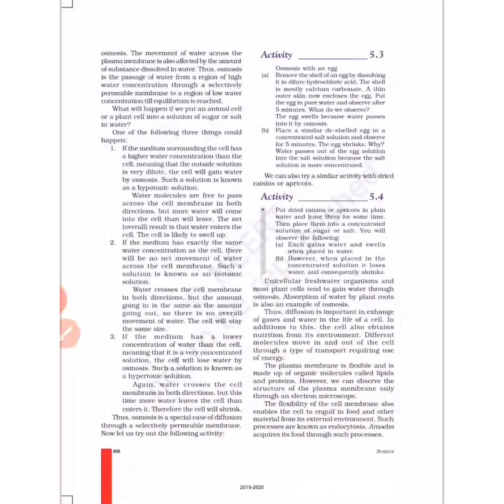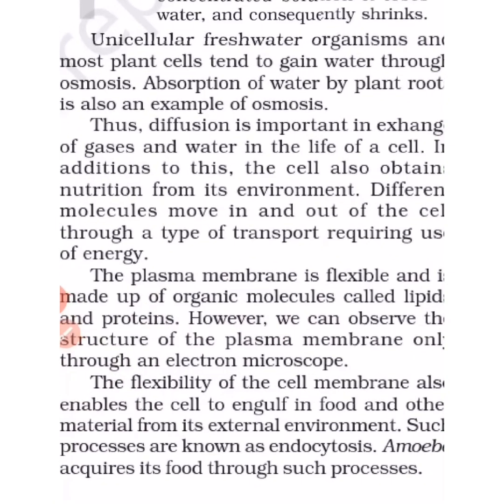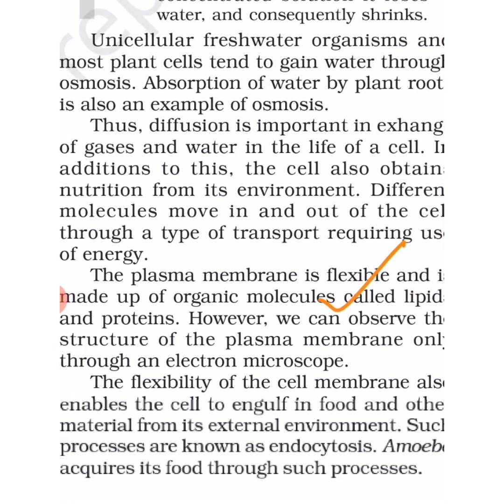Now next comes the structure. Plasma membranes are flexible and are made up of lipids and proteins. This is very important. So they are flexible and made up of lipids and proteins.